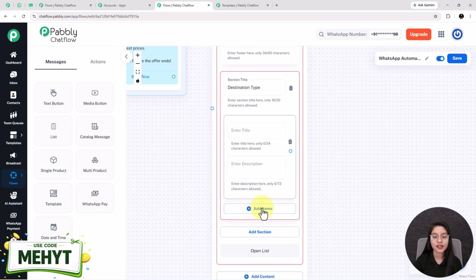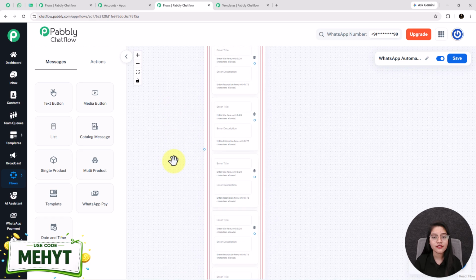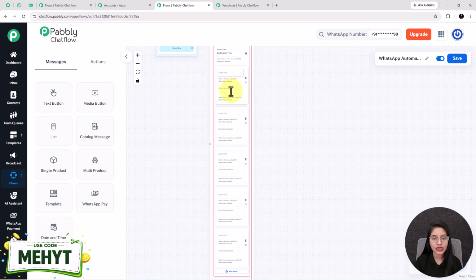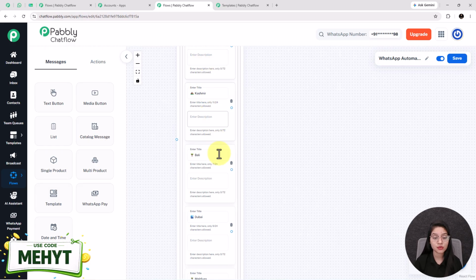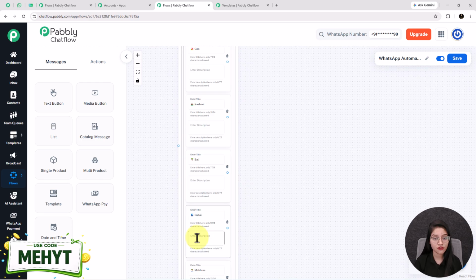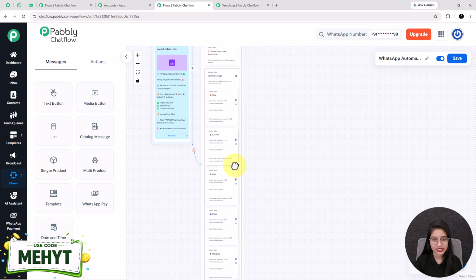So for that, I'm clicking on this plus add items button 5 times. Here I'm adding only 5 types of destination, but you can add more. The process of adding items in the list will be the same. See, here I have added all the destination types. You can also enter a description in these enter description boxes if you want to. After that, I'm linking this circle which is present in front of book now to this list node. See, it is connected now. Whenever the user selects the destination type that they are interested in, then the bot will reply to them.